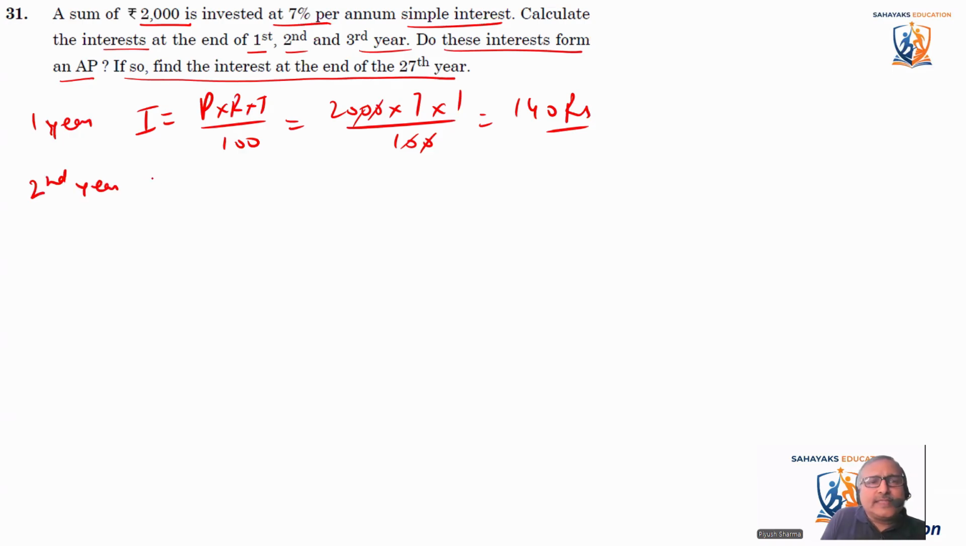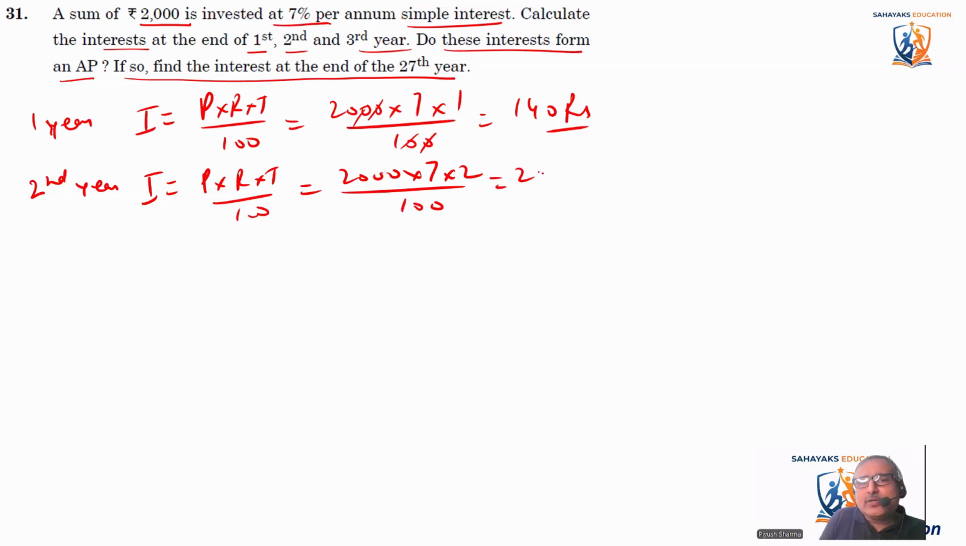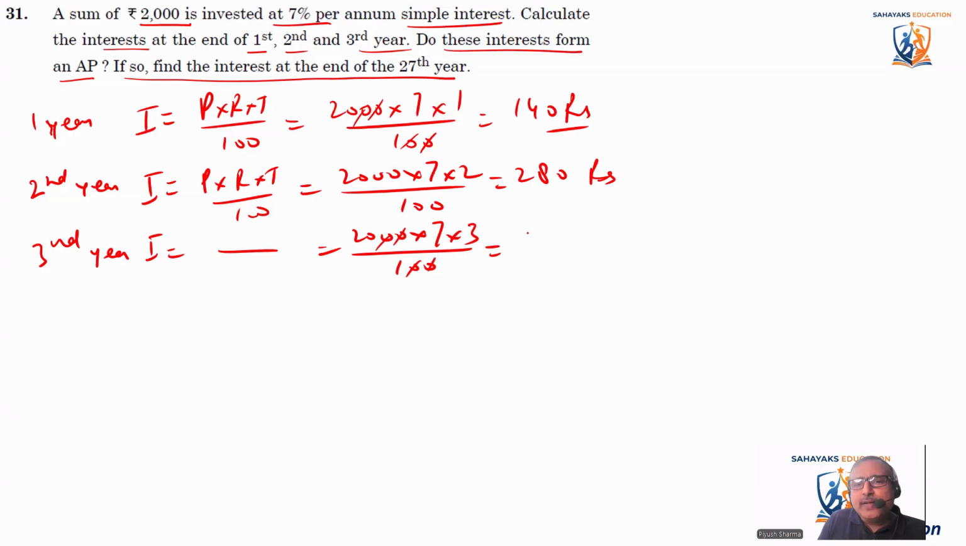For second year, interest is equal to P into R into T divided by 100. Same thing. So it is 2000 into 7 into 2 divided by 100, and if we calculate, it comes out to be 280 rupees. For third year also, let's calculate. Interest is equal to 2000 into 7 into 3 divided by 100. So this will cancel out. 7 3s are 21, 21 into 20 comes out to be 420 rupees. So it is becoming a series: 140, 280, 420, and so on.